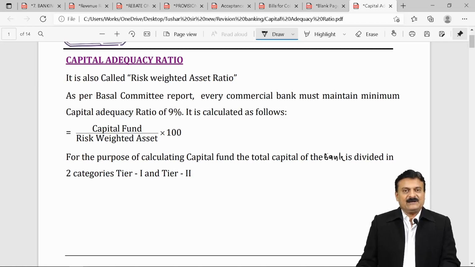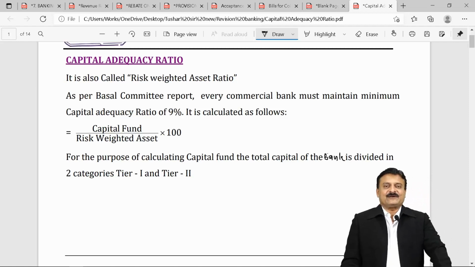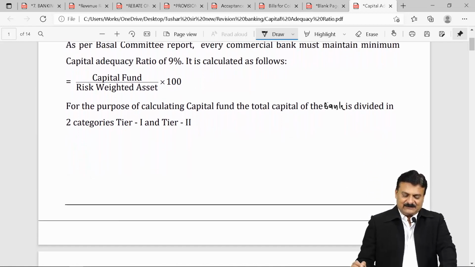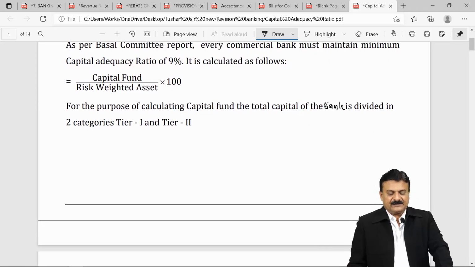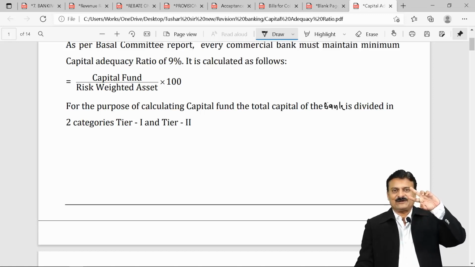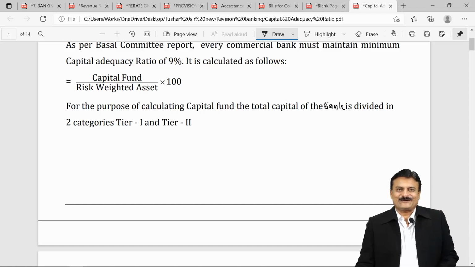So what are those 9% maintained by all commercial banks? Okay. See, capital adequacy ratio is also called risk weighted asset ratio. As per Basel Committee report, every commercial bank must maintain a minimum capital adequacy ratio of 9%. It is calculated as follows: capital fund divided by risk weighted asset, multiplied by 100. For the purpose of calculating, there are two parameters. Numerator is capital fund and denominator is risk weighted asset.